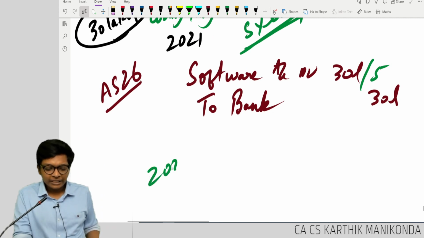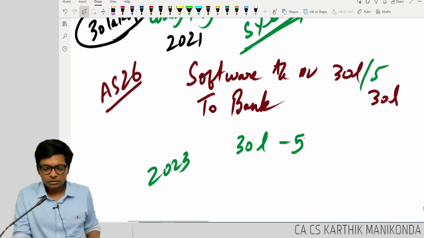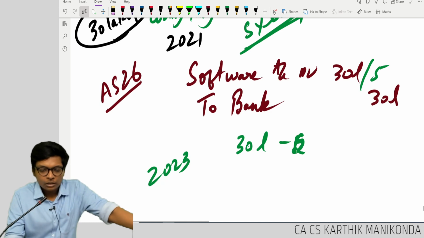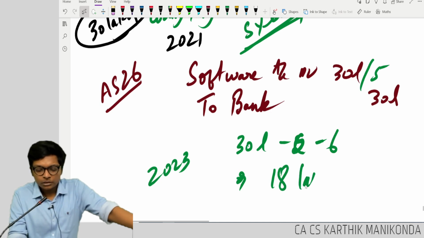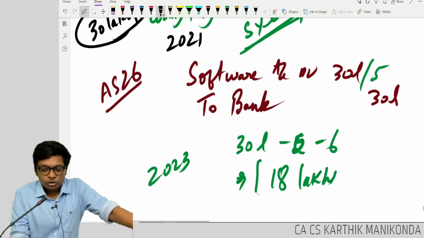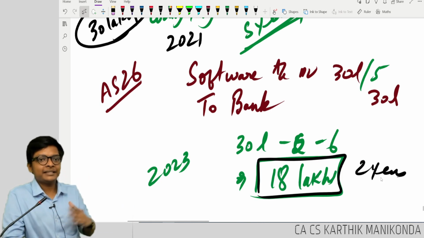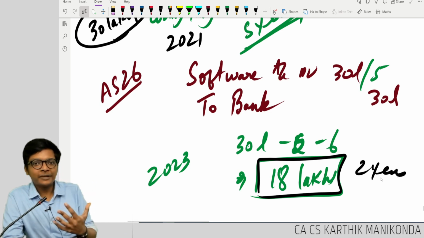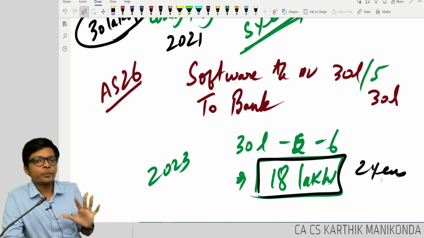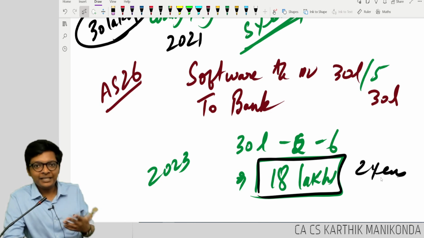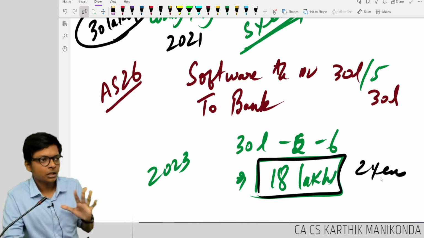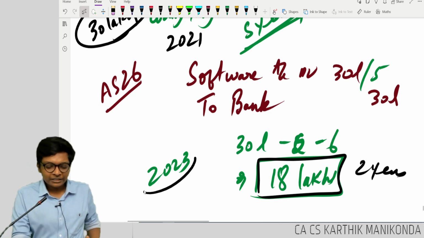So now we are in the year 2023. Already from 30 lakhs, he reduced 6 for amortization, again reduced 6. Currently the book value of this asset is 18 lakhs. This is the software that he has, correct? 2 years are over. He is happily saying, I made a very good investment, students are benefited. He is not giving it for free. Why will he give for free? He is charging the students 100 rupees per subject or whatever. He is also making money. He is happy that one time I developed a software. Good. Possible solution. In 2023, what happened?